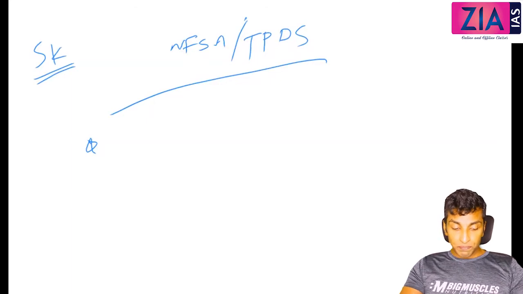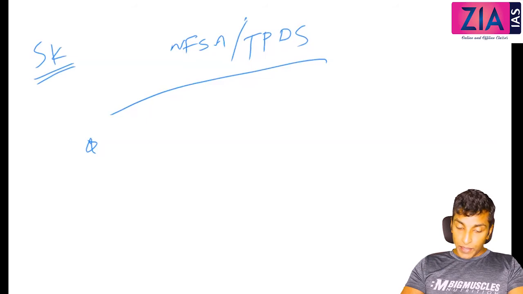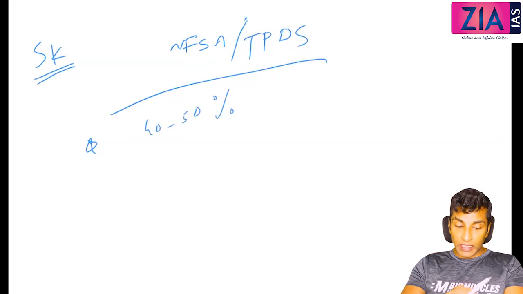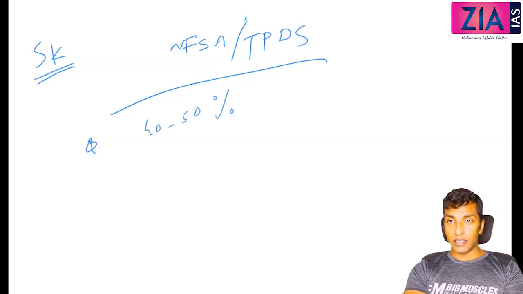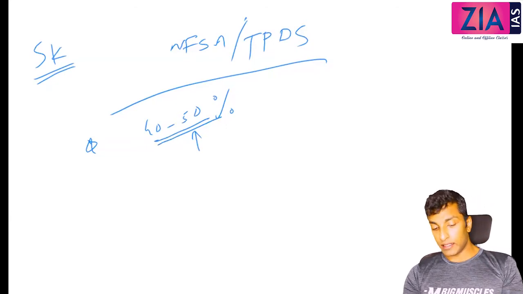Okay, so the first one you write like this: given that leakages in the public distribution system range from 40 to 50%. Yesterday also I told you this point when we discussed issues of PDS, that there is a leakage, and I've also told you the TCS estimate is around 30%, and in reality that is much more.